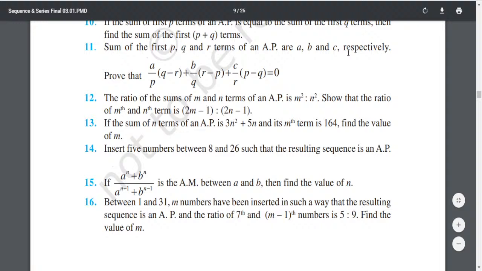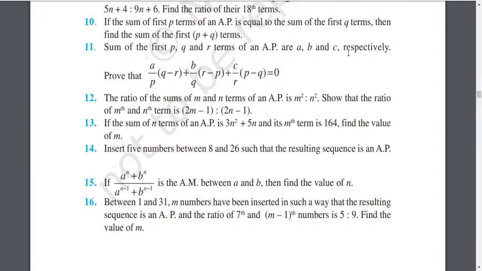Karthik, please read the next question, question number 13th, and suggest how to do it. If the sum of n terms of an AP is 3n square plus 5n, and its mth term is 164, find the value of m. Your suggestion, how to begin?